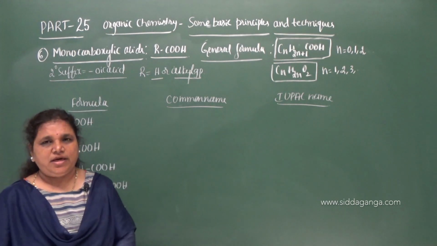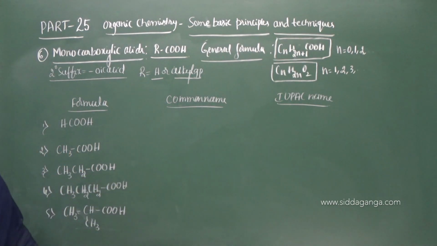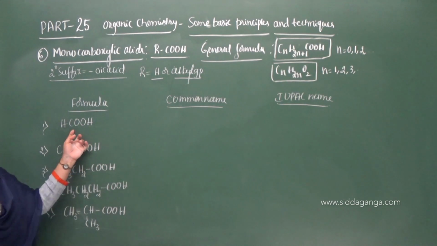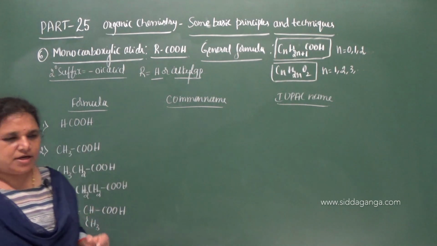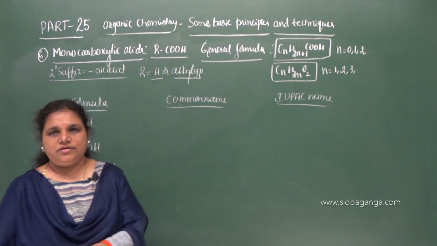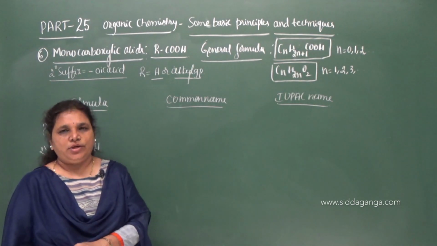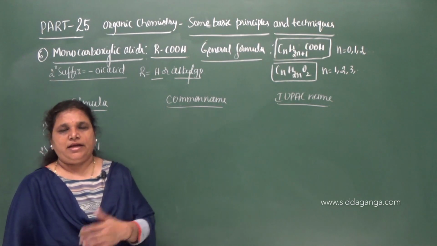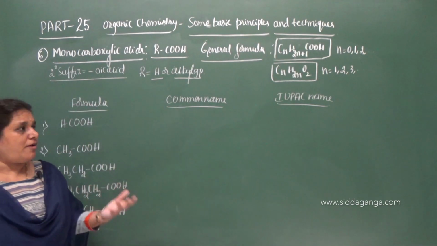So how to name the given carboxylic acids based on the source? The first member is HCOOH. HCOOH is derived from the Latin word formica, which means red ant. So when red ants are subjected to distillation, the distillate obtained contains formic acid, and hence the name is formic acid.